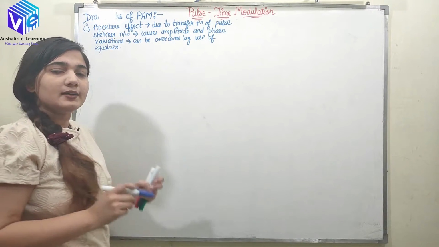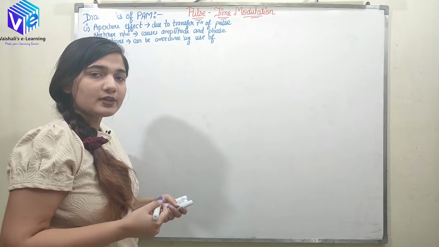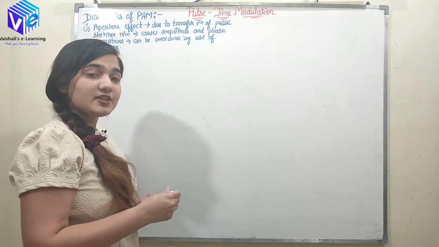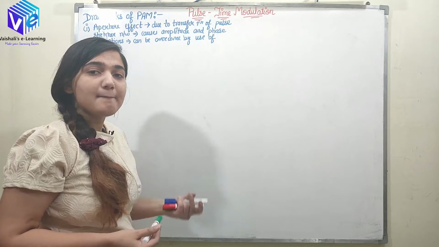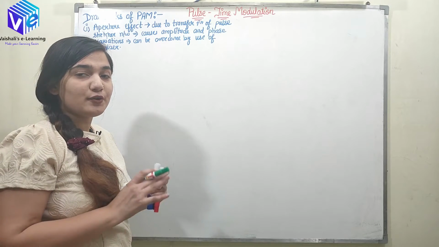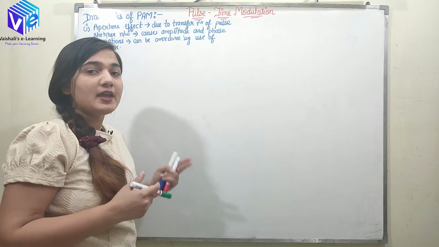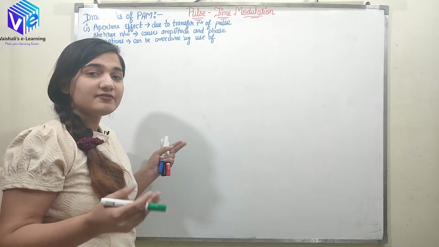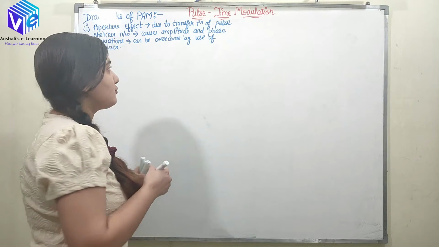So we require an equalizer to overcome the aperture effect. In the aperture effect, what was happening? The amplitude as well as phase of the output was changing. So we were not getting exactly the same input as the output.